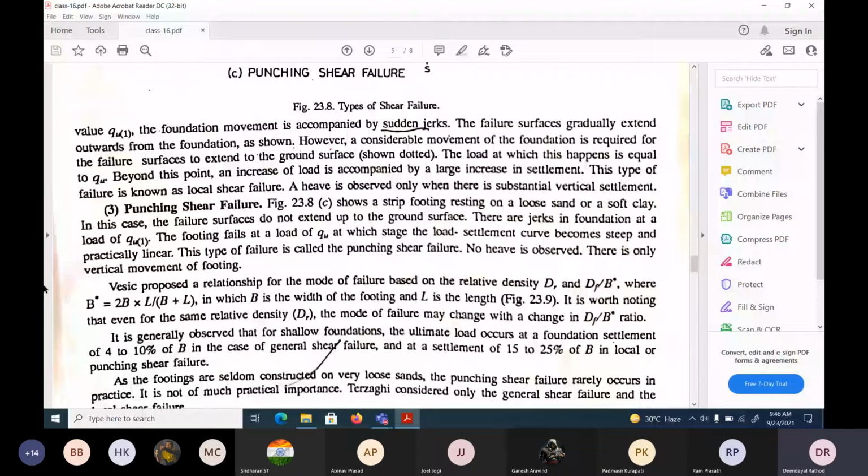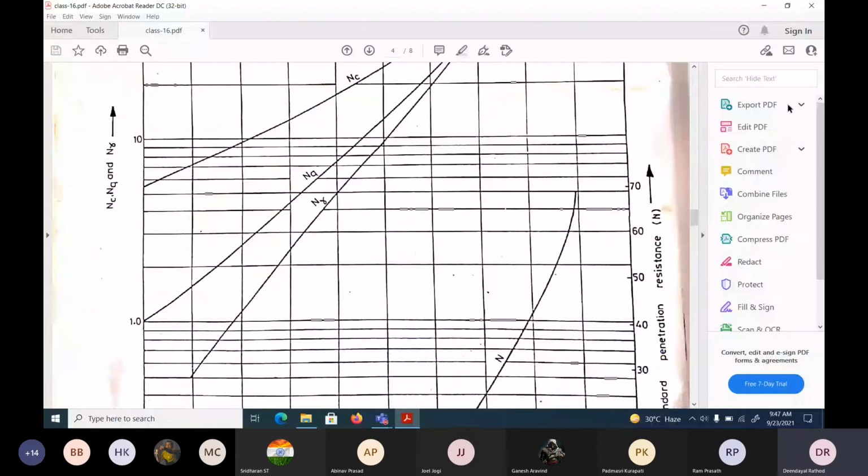So this is all about the three types of failure, and this graph is given by Terzaghi, where the SPT values are given. Once you have the SPT value, we can get NC, NQ, N gamma by using these graphs. Once you get this N gamma, we can find out the ultimate bearing capacity. That means we are using these SPT values to find the bearing capacity of a soil.